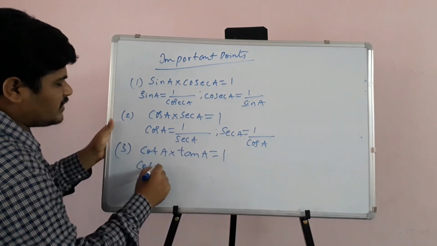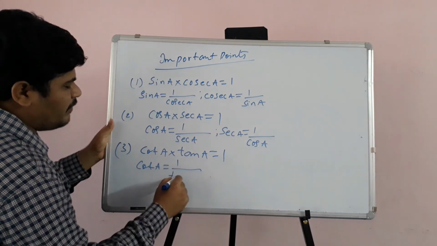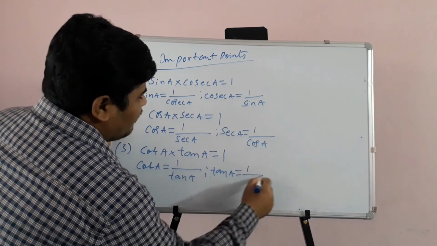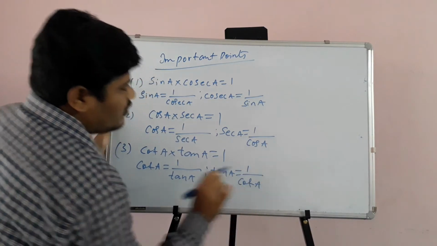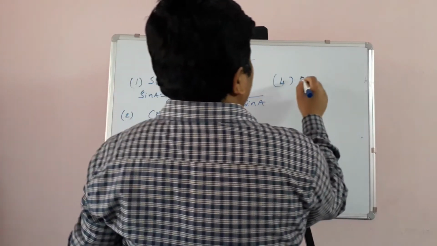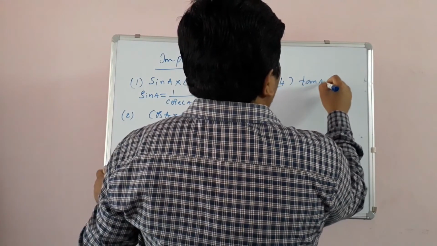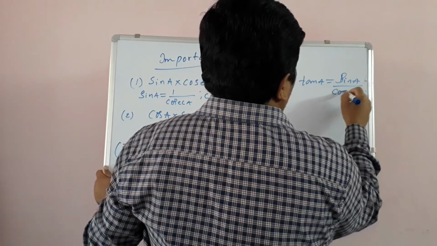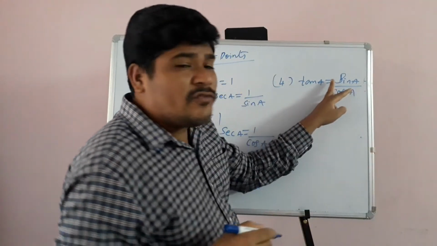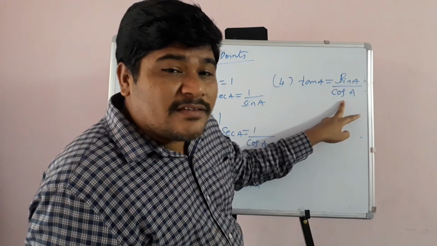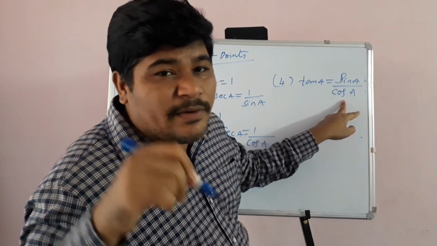So you can write cot A as 1 by tan A and tan A as 1 by cot A. And children, now the fourth point: you can express tan A as sin A by cos A. Sin A is nothing but opposite side by hypotenuse, and cos A is nothing but adjacent side by hypotenuse.